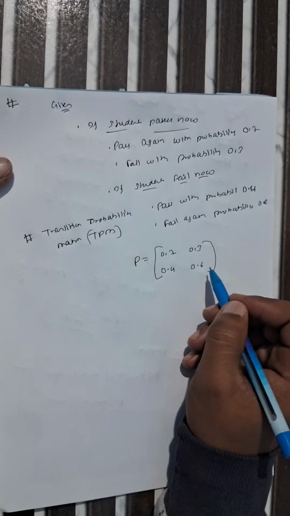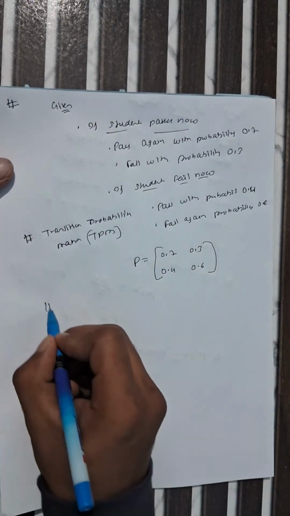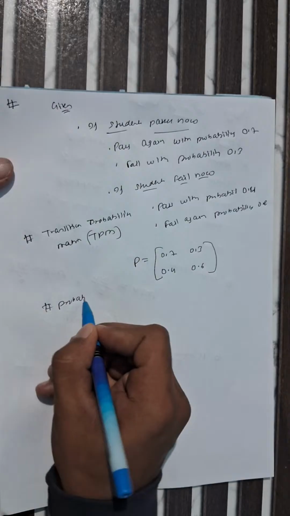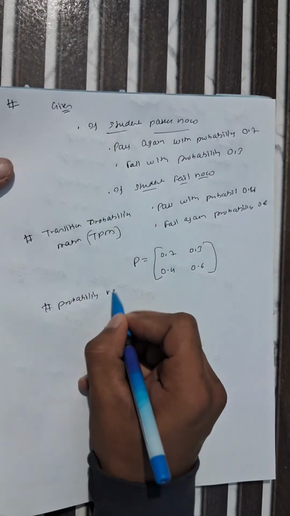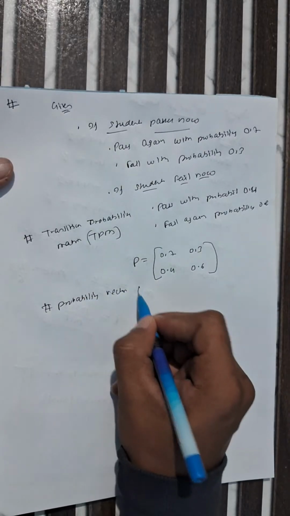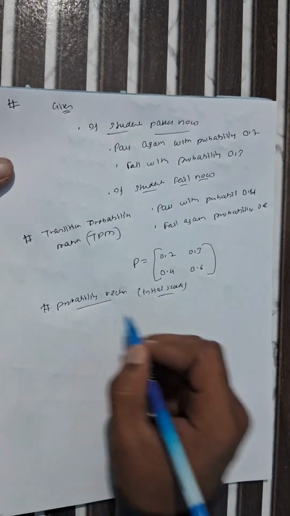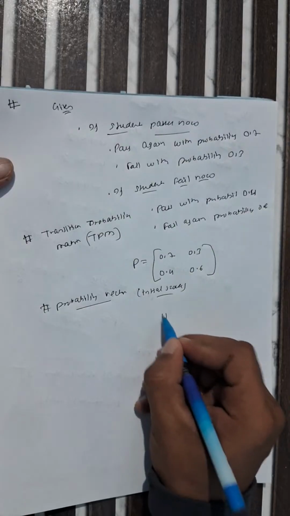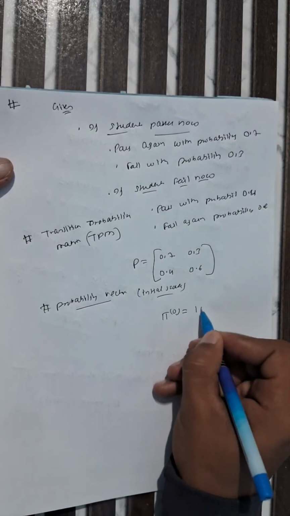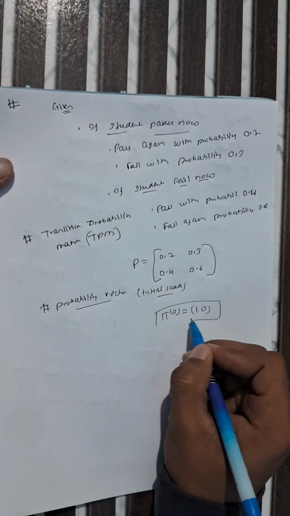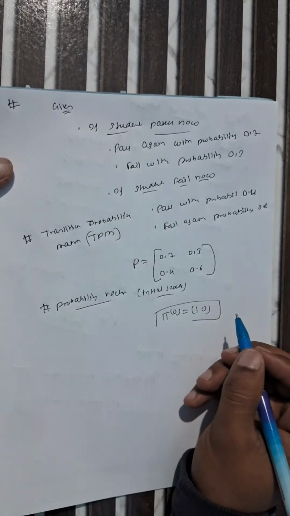And we have to find the probability vector. It means at what step this data will be considered. So our probability vector, which is nothing but our initial state, is pi of 0 equals (1, 0). This is our initial state where the student is surely passing now.